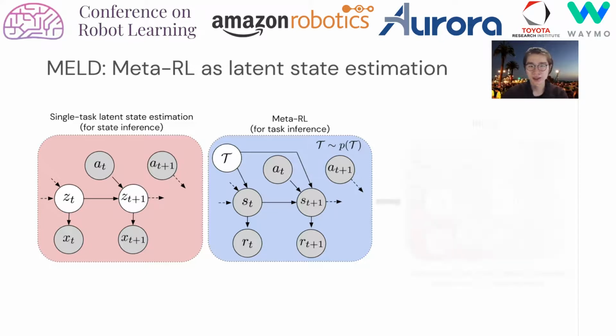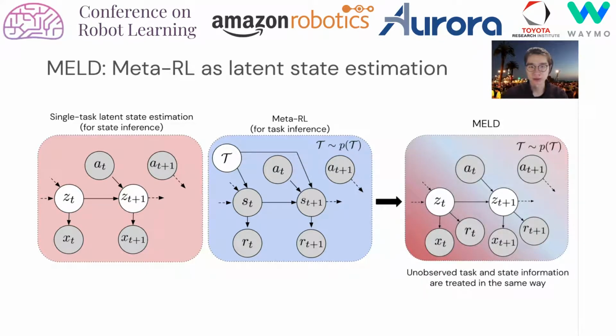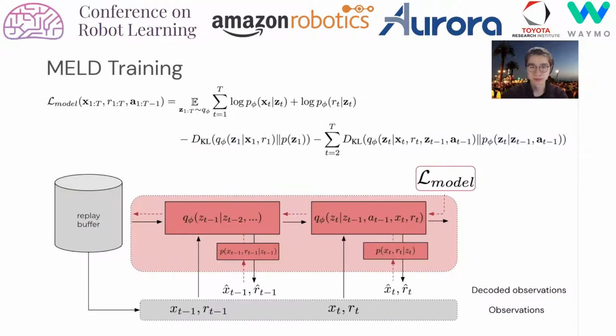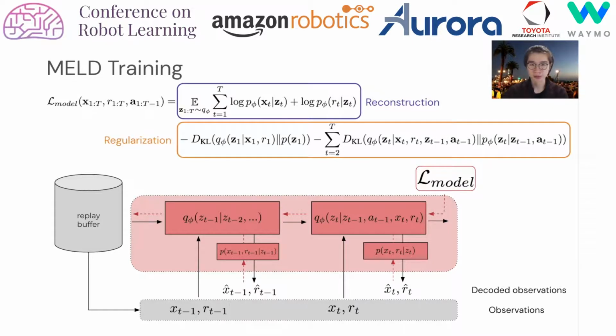In our work, we cast latent state estimation and meta-RL into the same framework by melding the state and task hidden variables together into one latent state that is inferred at each time step. We call this approach MELD, for meta-RL with latent dynamics. To learn the MELD model, we use a sequential VAE, making use of the same network architecture as in the SLAC algorithm. We maximize the evidence lower bound, which consists of a reconstruction term of observations and rewards, and regularization terms. Note that we reconstruct both observations and rewards to capture state and task information.